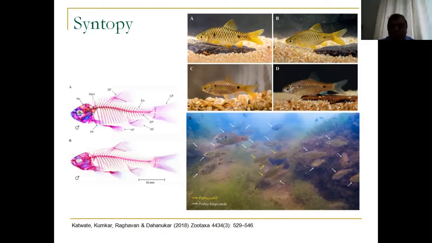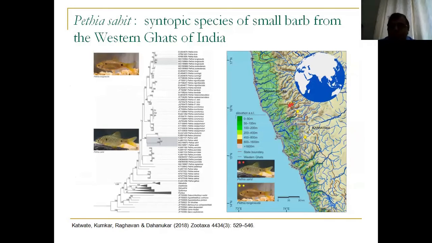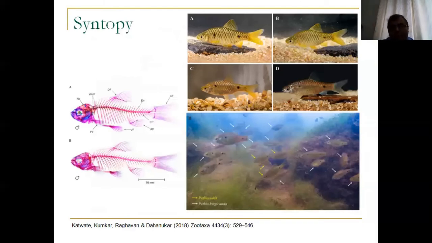Longicoda was a new species that we described in 2014. In 2018, we realized that there is another species which lives with longicoda, and we described it as Pethia sahita. Sahita in Sanskrit means together, so it lives together with longicoda. If we had gone only with typical traditional taxonomy, we would probably never have discovered that in the same shoals of longicoda you have another species lurking. But because we used multiple approaches and looked at multiple different things at the same time, we realized that there are actually two different species living in the same shoal.